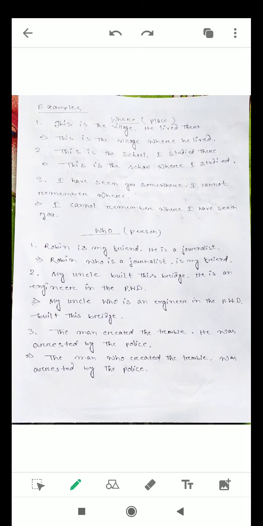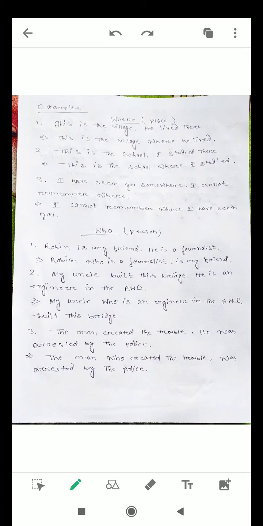Let us understand. We will get some words. With the help of these words, we can easily join the two sentences into a single one. The words are such as where, who, that, to, not only but also, neither, nor. These are the minimal words. With the help of these common words, we can easily join two sentences into a single sentence. But before that, we should know the uses of these helping words.